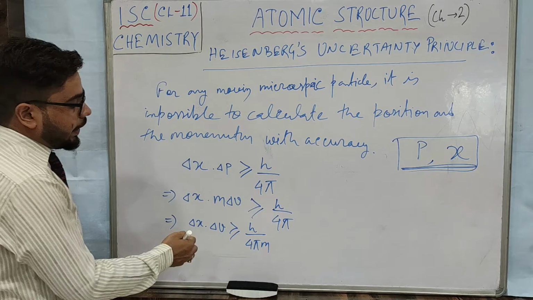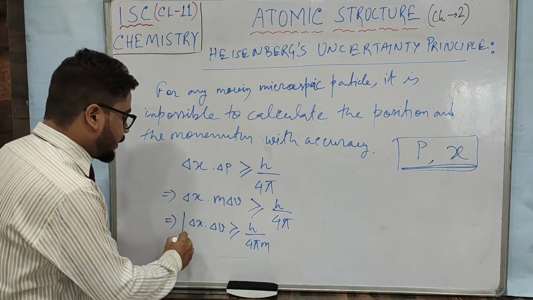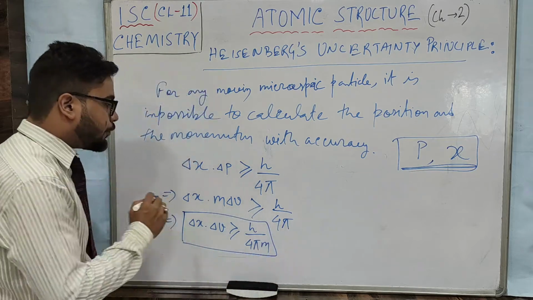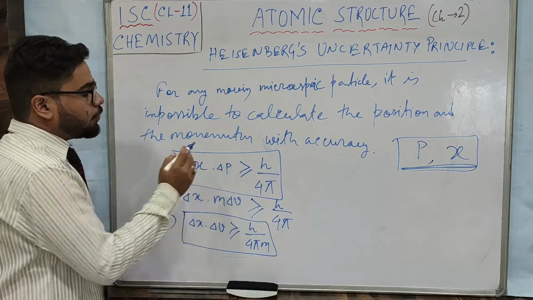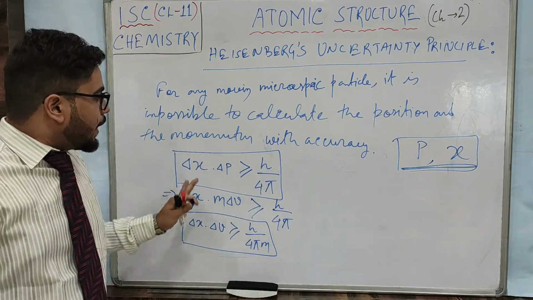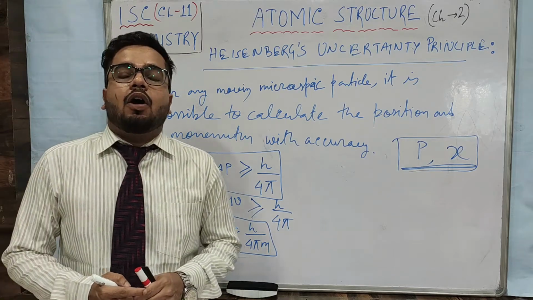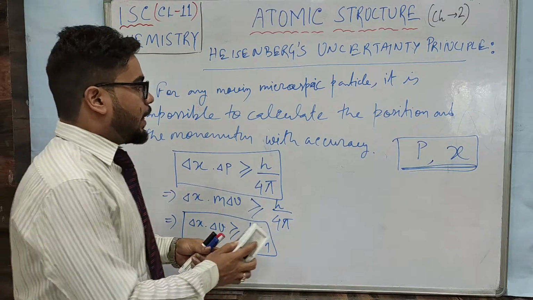Okay, so if you are asked about the error in velocity, then you will be using this formula. Or if the momentum is directly given, then you can use this formula. All right. So let me give you one example of a numerical. What type of numerical is possible from here?